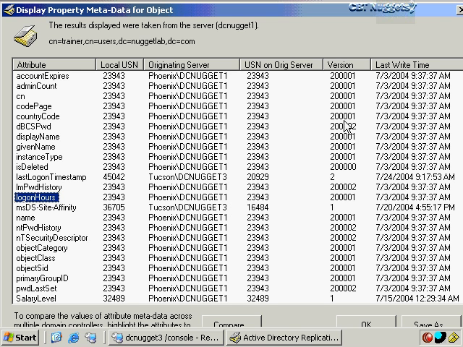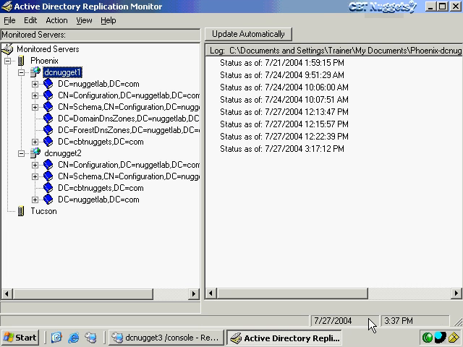Let me point out this too, the version number over here, normally that's going to be a lower number, 1, 2, 3, something like that. Why is this 200,000 for many of these attributes? That's because I've performed 2 authoritative restores to Active Directory on this domain controller. Each time I've done that, it's incremented the numbers by 100,000. There's a good reason for that we'll talk about when we talk about Active Directory recovery, but in short, it prevents another domain controller from overriding an Active Directory restore when we don't want that to happen.